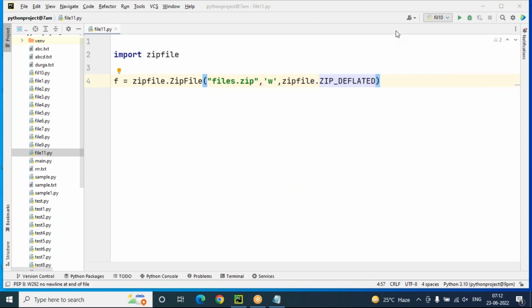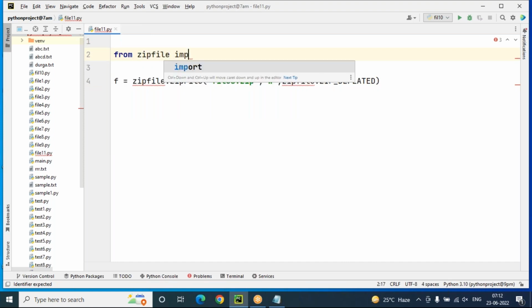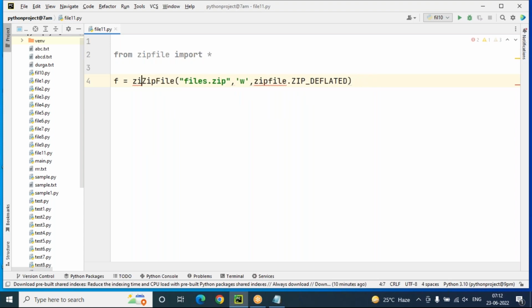But every time importing and accessing these properties and classes using the zipfile module is not required. For example, every time we are using zipfile.ZipFile, zipfile.ZIP_DEFLATED, like this. Instead of this, we can do what? Simply from zipfile import star. Now at this time we need not use the module name directly, you can use the class name. Here also we need not use zipfile directly, you can use ZIP_DEFLATED, like this. This will work fine.